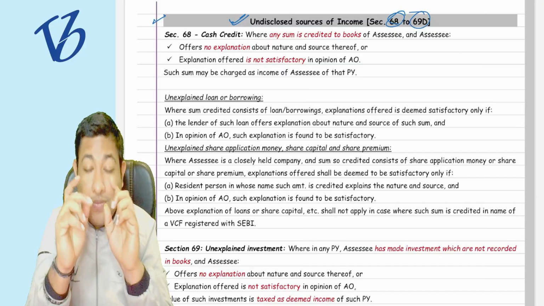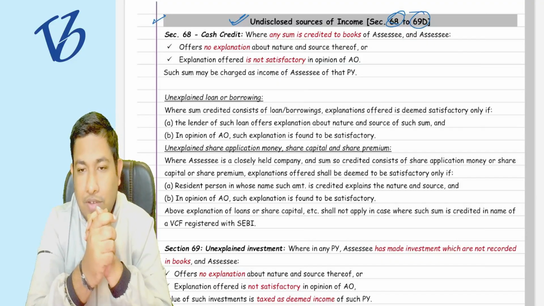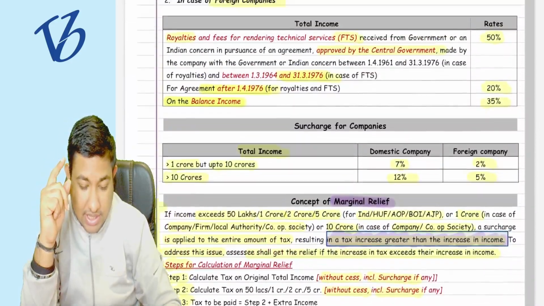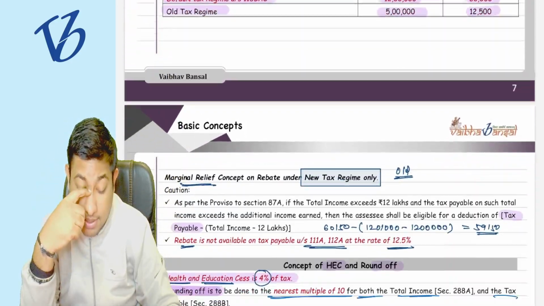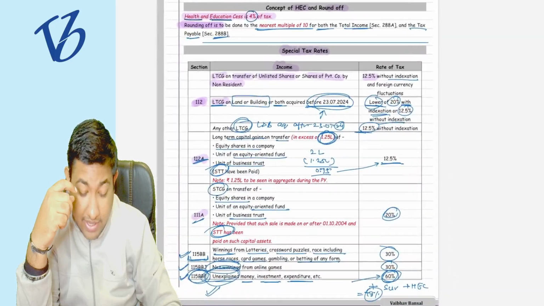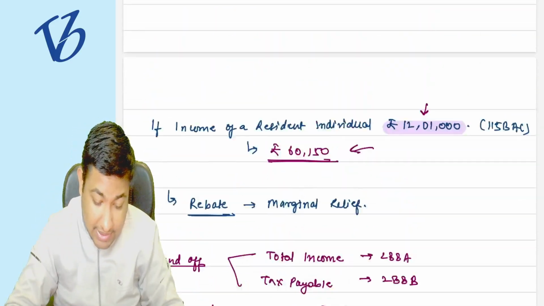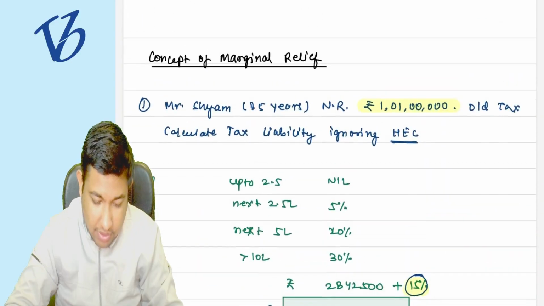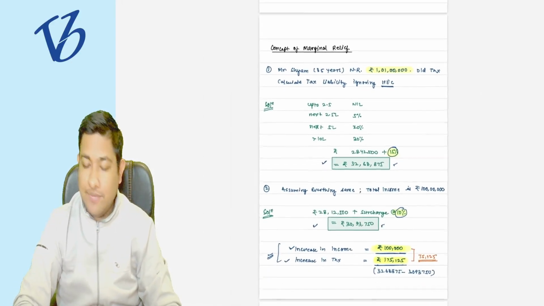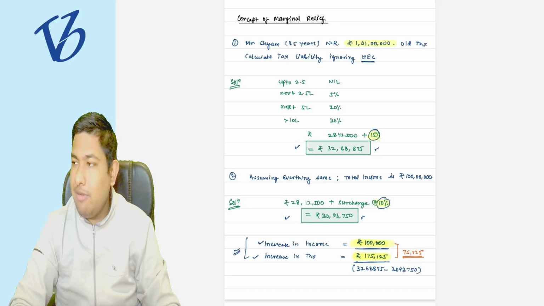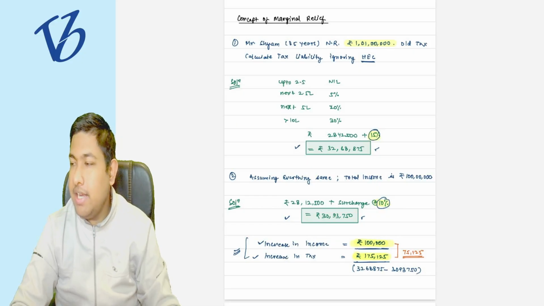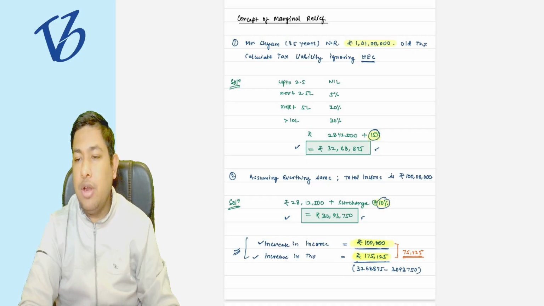Till now, just revise, and I know you are not going to revise at your home on your own. So giving you 5 minutes to revise these rates if you want, or just revise these notes, from the concept of marginal relief. Revise it. After 5 minutes only I am going to conclude this particular lecture, then we are moving ahead. And if you want, you can solve this particular question as well by hand.